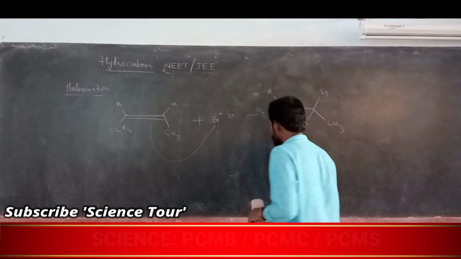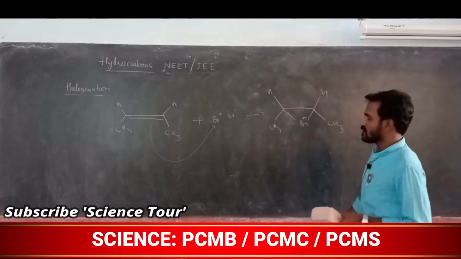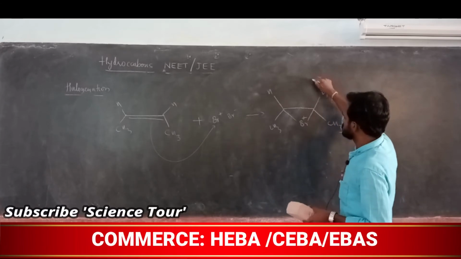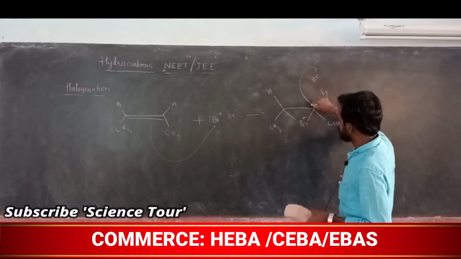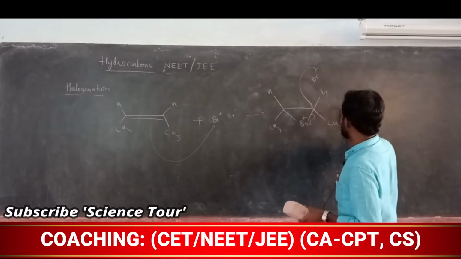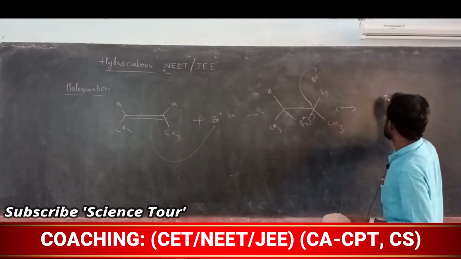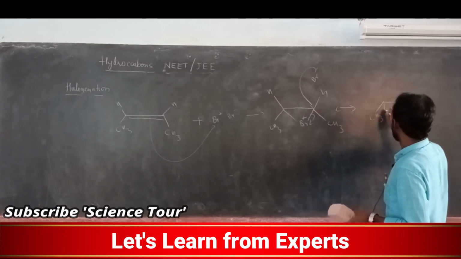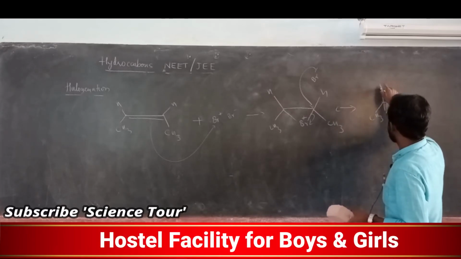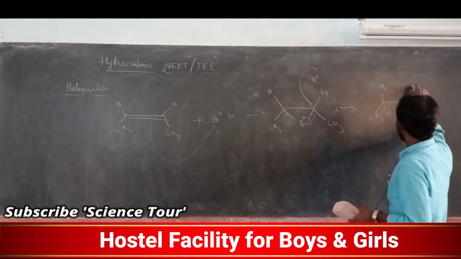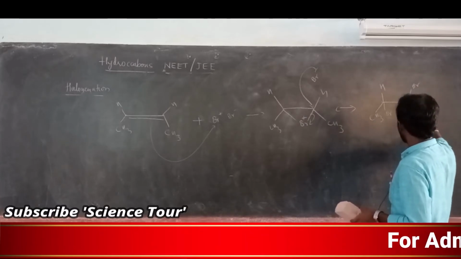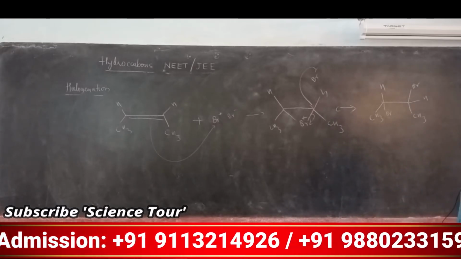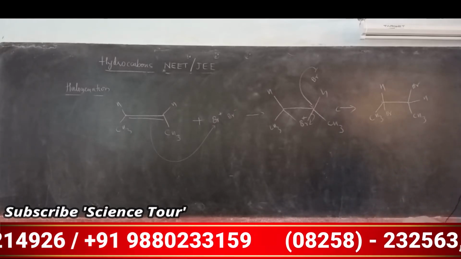Now Br becomes plus, a shortage of one electron, so it shows plus. What happens? The next Br can come and attack from the back side like this, and this bond breaks, and it gives, my dear students, cis and anti compounds.